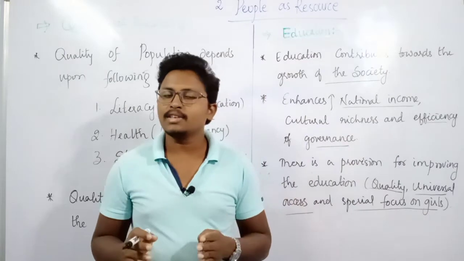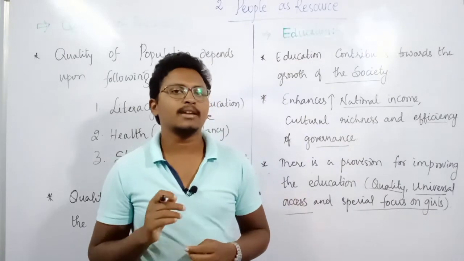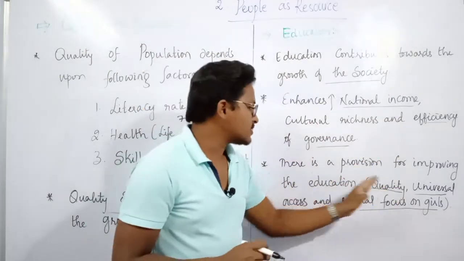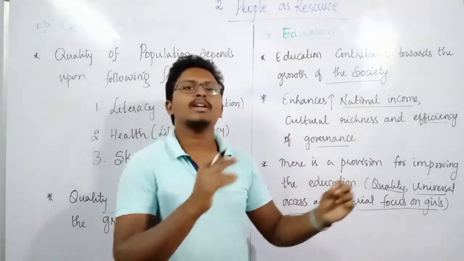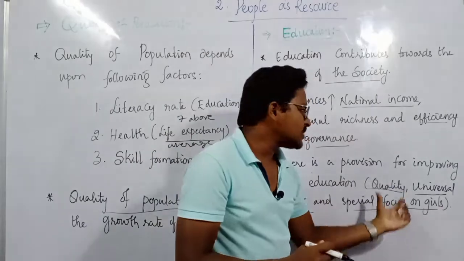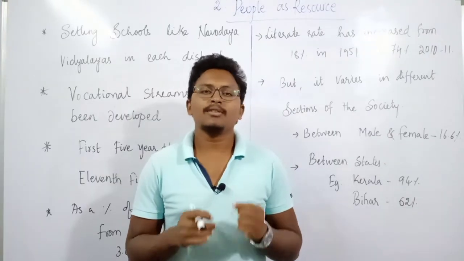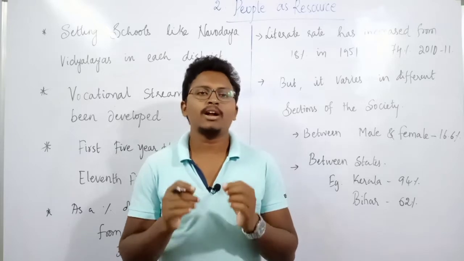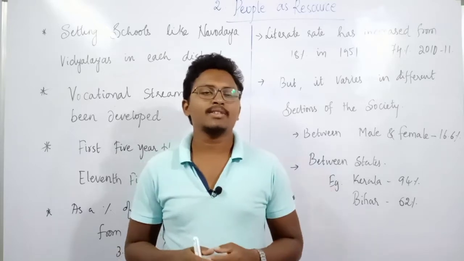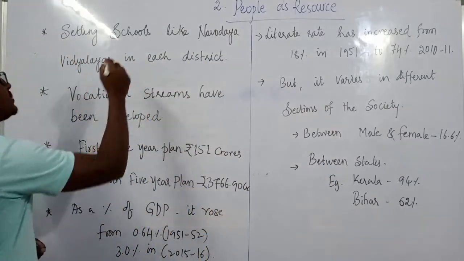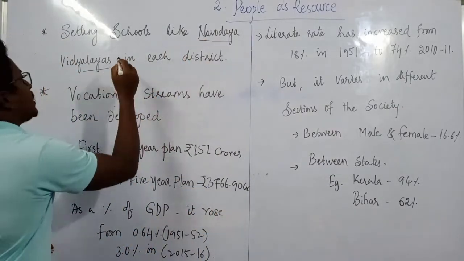So let us now see what are the various steps taken by the government in improving the quality of education, universal access to education, and how it has also enhanced the special focus on girls. Let us see some of the schemes or various steps taken by the government in order to improve education facilities in the country. Starting with the first one, setting up schools like Navodaya Vidyalayas in each and